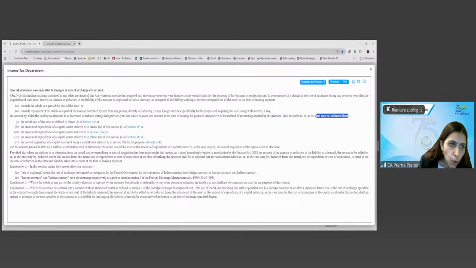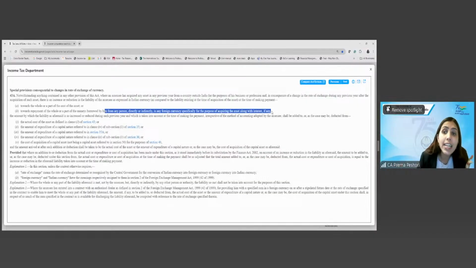Even the interest portion that you are capitalizing, if you look at it, the amount of expenditure of a capital nature referred to in 36(1)(iii), right? So that portion that you capitalize will also be affected, because if you look at it, it says towards the repayment of whole or part of the money borrowed directly in any foreign currency, specifically for the purpose of acquiring the asset, along with the interest, if any.